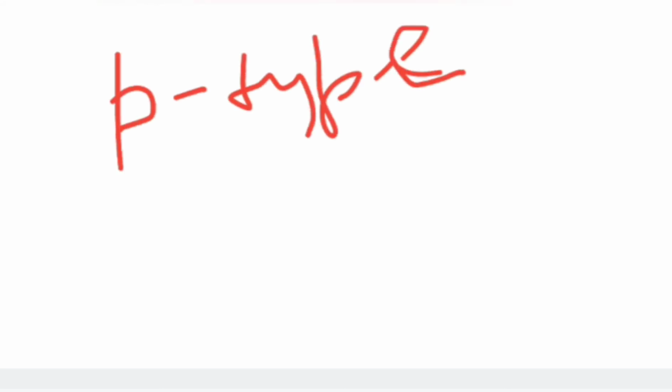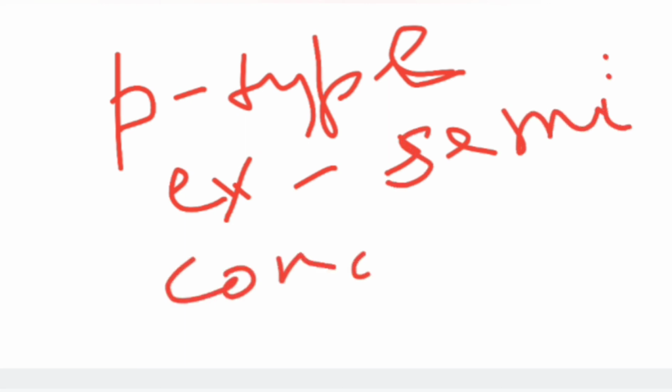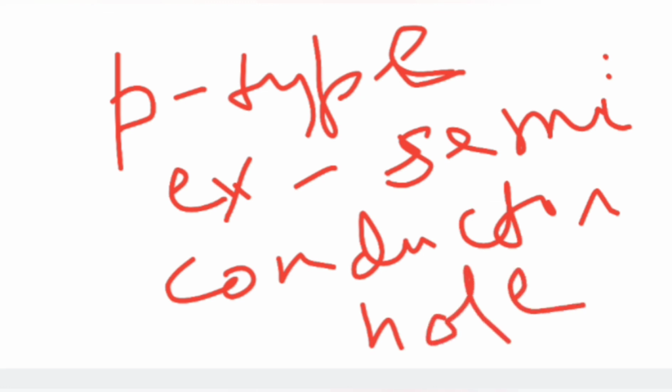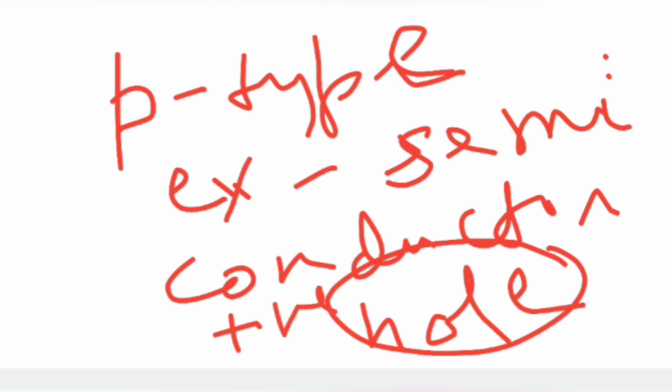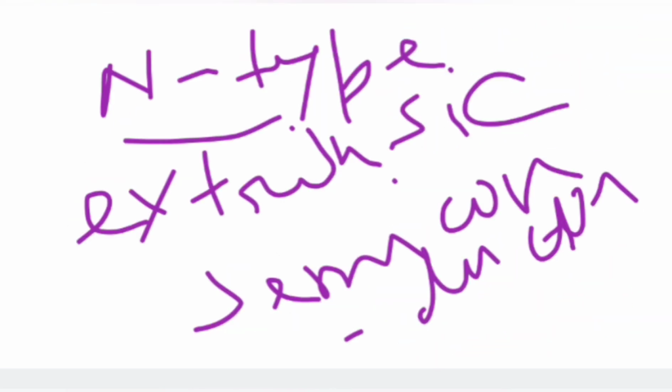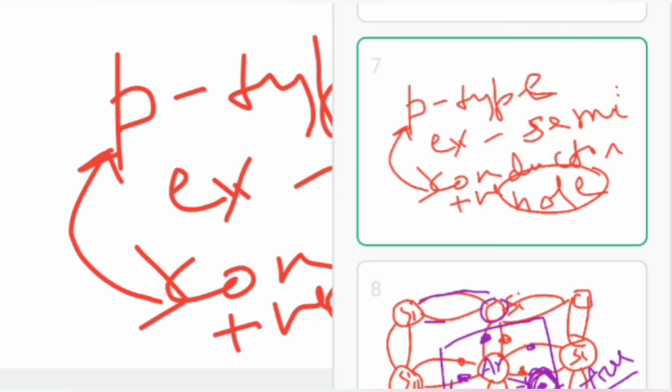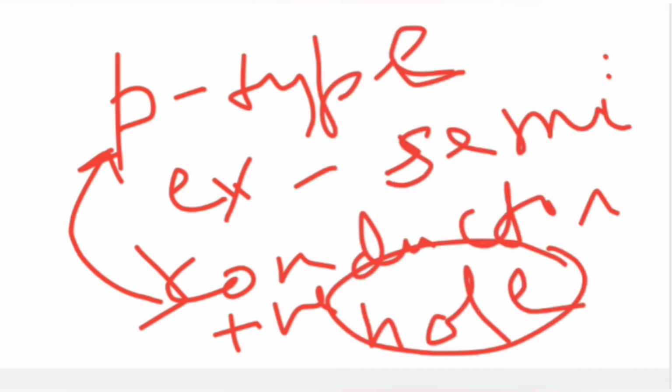So this kind of extrinsic semiconductor is called p-type. In this p-type, since holes are the majority carrier, it is denoted as a positive charge carrier. That's why it is denoted as P, positive charge carrier, or the hole. So we made two types, one is N type and another one is P type. We have two types of semiconductor, P type and N type, which are very useful.